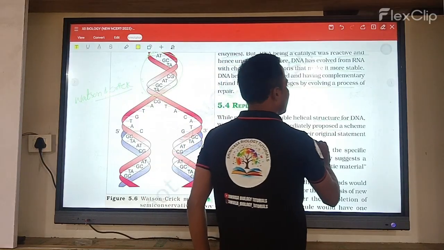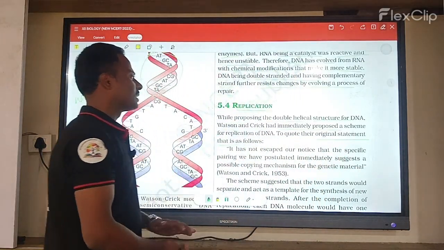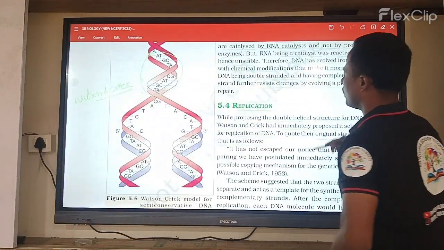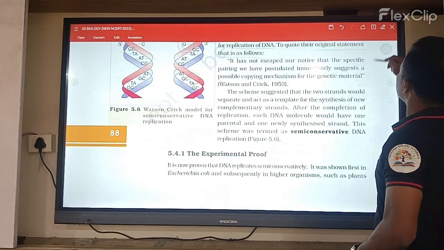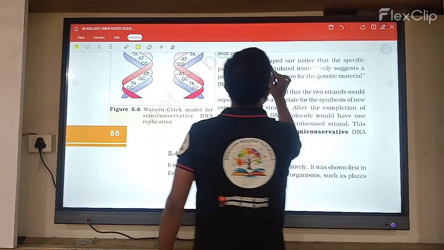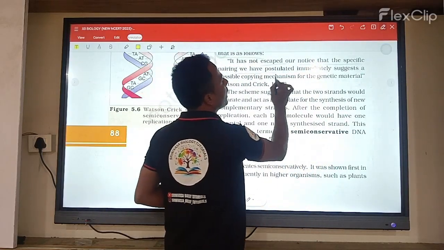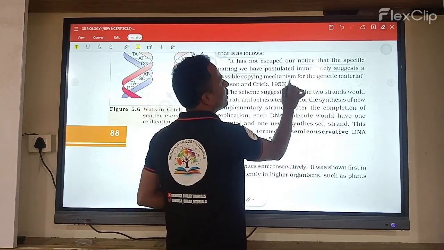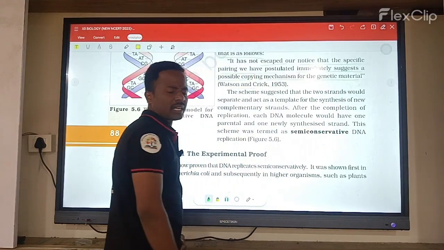Now, the original statement follows. So what exactly is replication? Let us discuss it one by one. The specific base pairing did not escape their notice; they postulated and immediately suggested a possible copying mechanism for the genetic material, which Watson and Crick proposed in 1953.